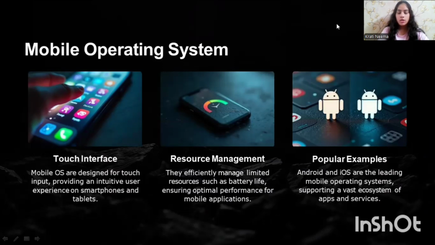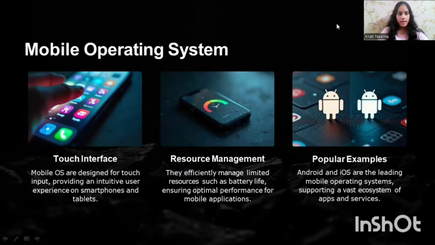It manages the user interface, handling touch inputs, gestures, screen rotation and display; app execution and management, running mobile applications and managing background processes; connectivity, supporting wireless communication like Wi-Fi, Bluetooth, cellular and GPS. It provides high security, sensors and hardware control interfaces with cameras.